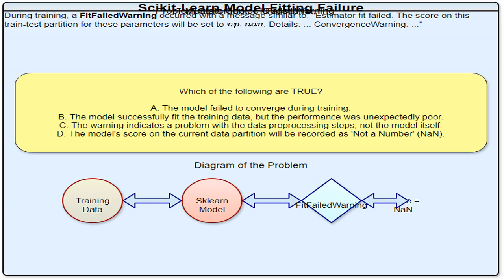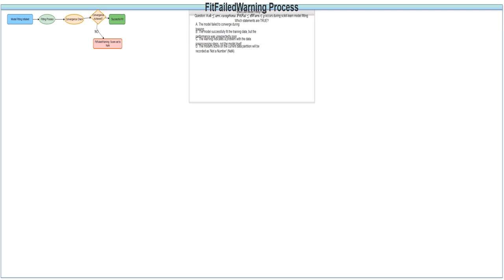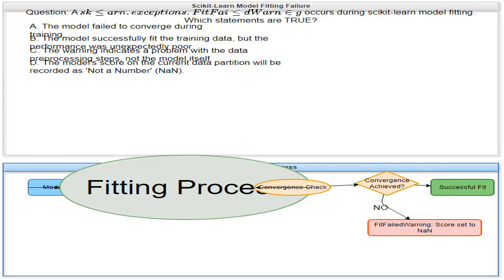Sklearn is a library I use often. I initiate the Sklearn model's fitting process, where the model learns patterns from the training data. This involves using an algorithm to adjust the model's internal parameters to minimize prediction errors. During the model fitting, I check whether the model's parameters have stabilized or converged towards a solution. The process stops when changes in model parameters become negligible, indicating that the algorithm found a reasonably good solution.